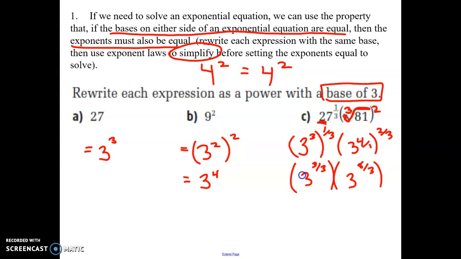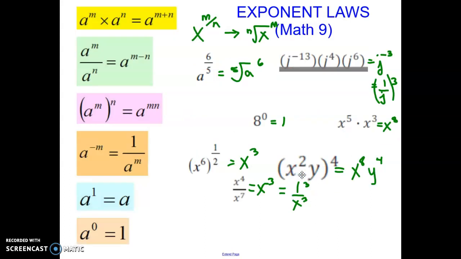So here we have 3 to the power of 3/3 times 3 to the power of 8/3. When you have two things multiplied together, what do you do to your exponents? Add them. So now we're going to go 3 to the power of 3/3 plus 8/3 to get 11/3. If you're forgetting your exponent laws from Math 9, you can go through this slide quickly, and then there are some examples that follow. So again, these are just the exponent laws from grade 9.